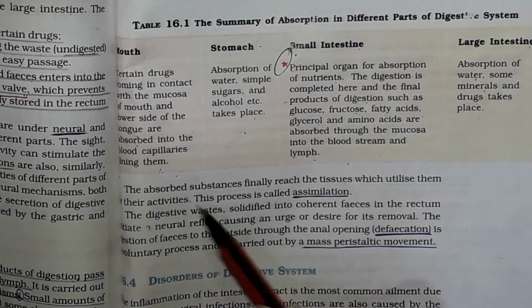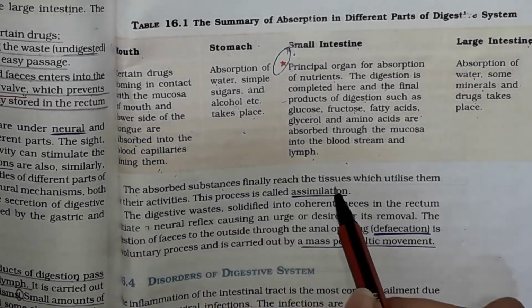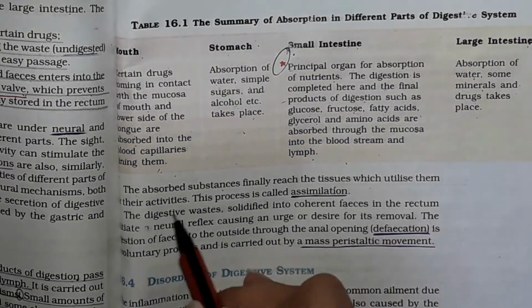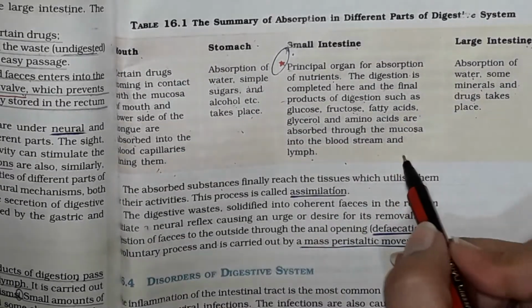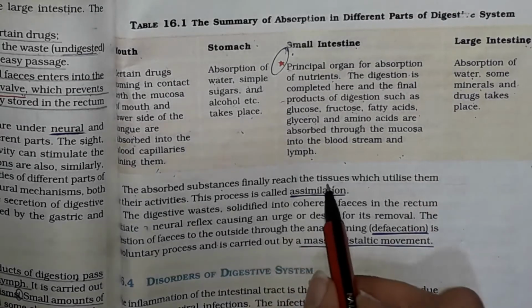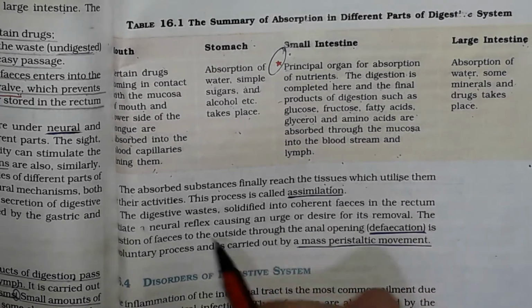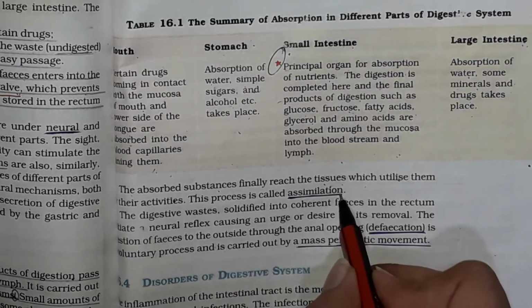So finally, now we can say that the absorbed substances reach the tissues which utilize them in their activities. After the absorption, the absorbed food is transferred to the tissues where this food is utilized in their activities. This process is known as assimilation.